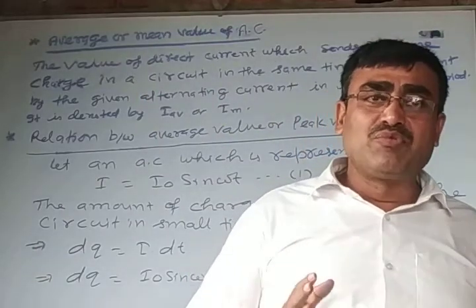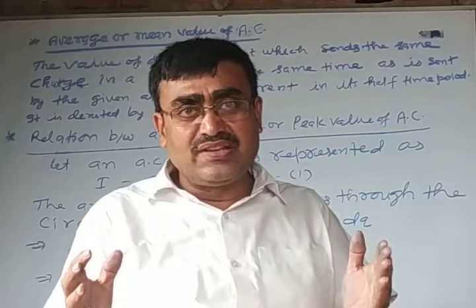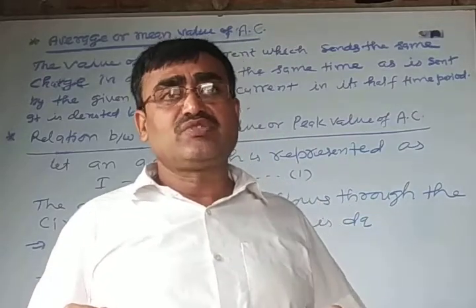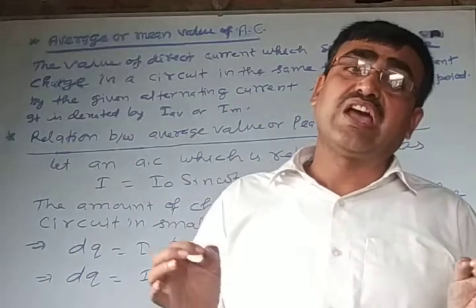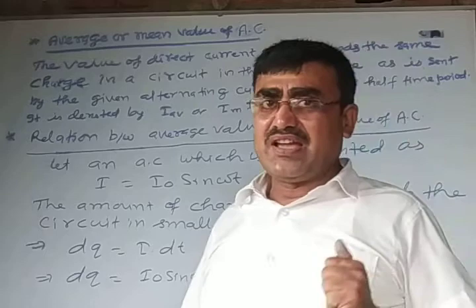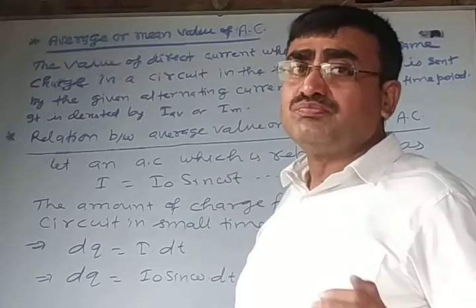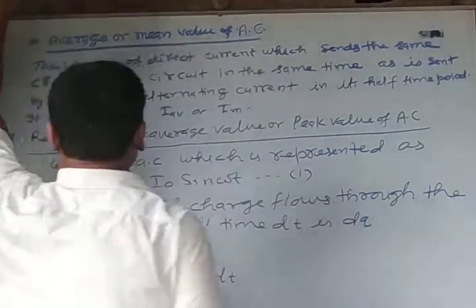Today I am going to explain average value of AC and the relation between average value of AC and peak value of AC. Okay, average value of AC, how do you define it? Look here.